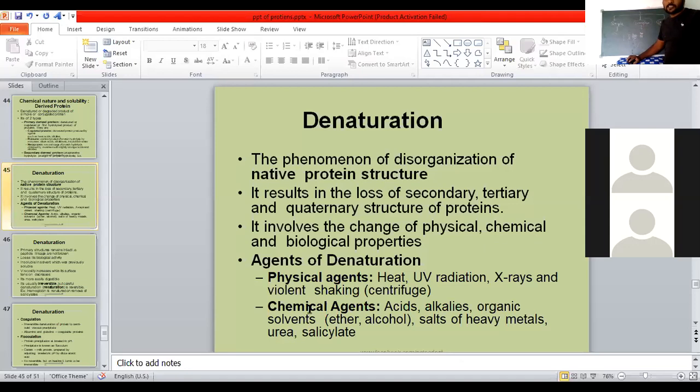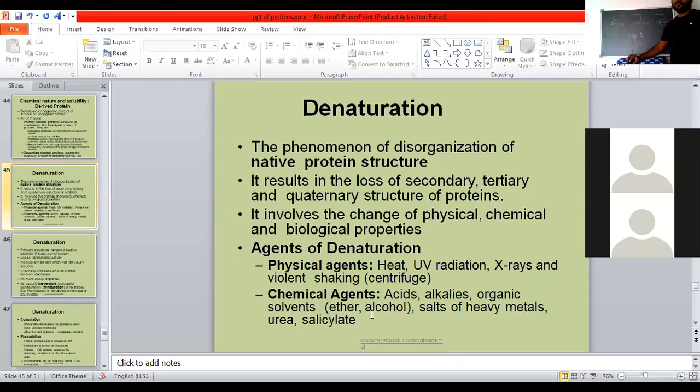And these are the agents of denaturation, physical agents and chemical agents. In case of physical agents: heat, UV radiation, X-rays and violent shaking also. And within the centrifuge, if you apply the proteins very violently during centrifugation, maybe sometimes disorganization is carried out within the structure of proteins. Also some of the chemical agents: acids, alkalis, organic solvents like ether, alcohol, and also salts, heavy metals, urea, salicylate, all are going to disorganize the chemical structure. These are the agents of denaturation.